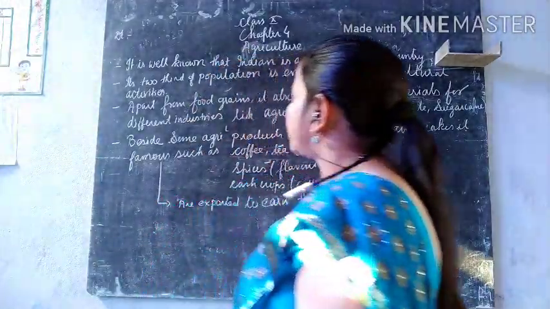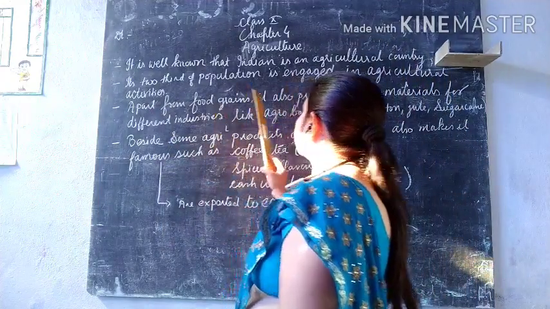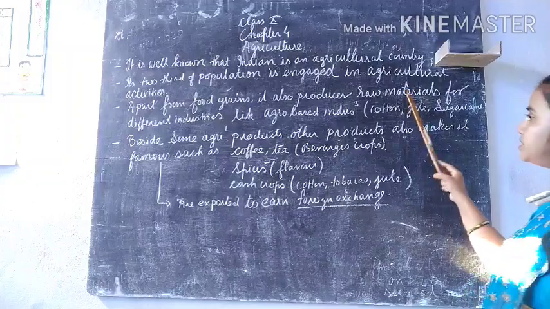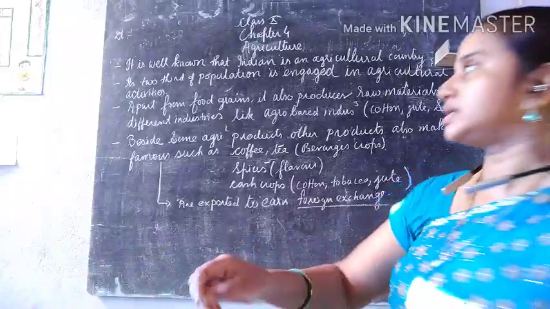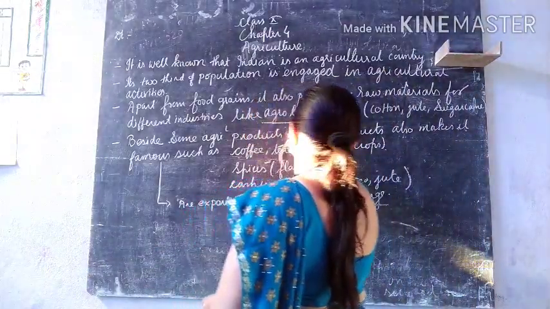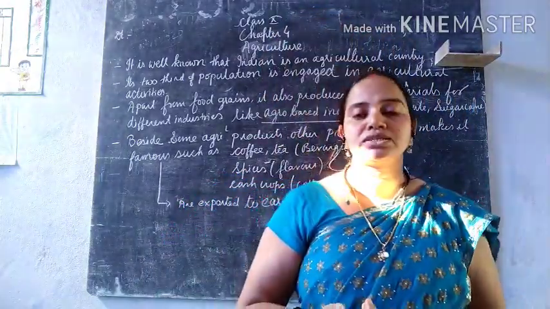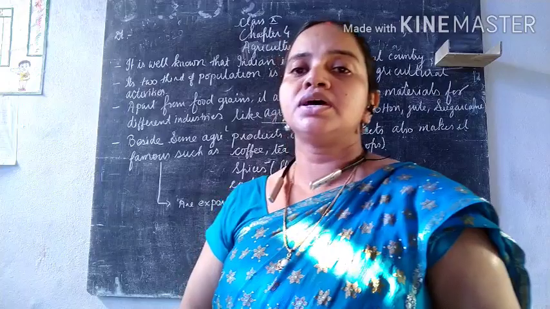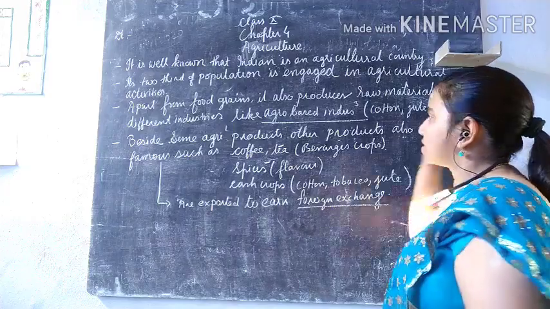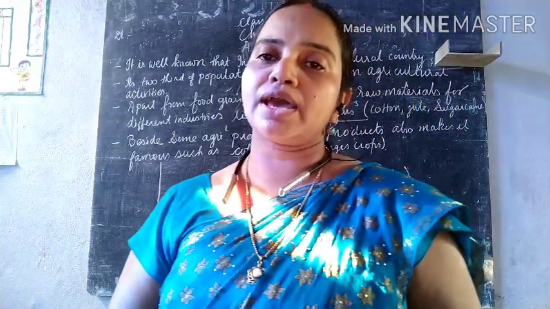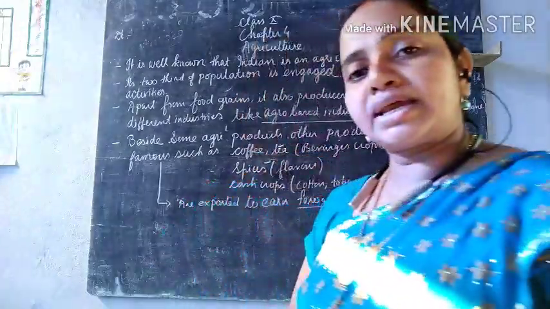Now the third point: apart from food grains, what else does it do? It also produces raw materials for different industries, for example agro-based industries. What kind of industry is that? Those industries which use raw materials in the form of agricultural products, such as cotton, jute and sugarcane, are known as agro-based industries.